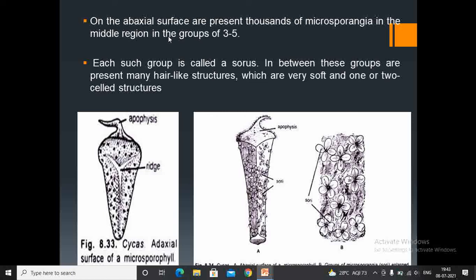On the abaxial surface are present thousands of microsporangia in the middle region in groups of 3 to 5. Each such group is called a sorus. In between these groups are present many hair-like structures which are soft, one or two celled. Okay, so these are the sori which are attached on the microsporophyll. They are present in groups of 3 to 5.